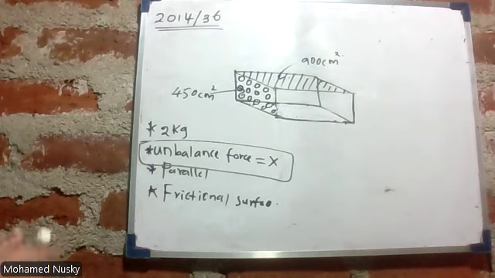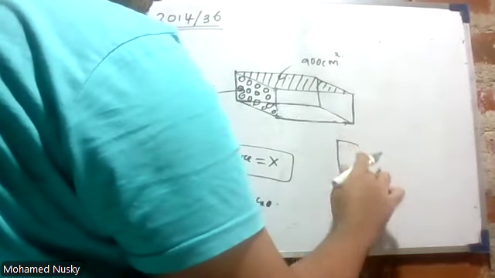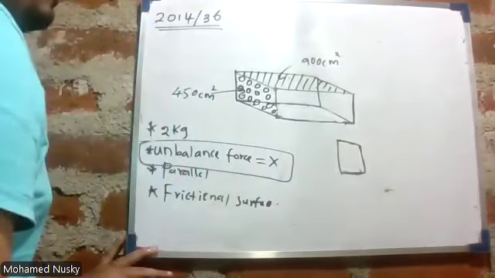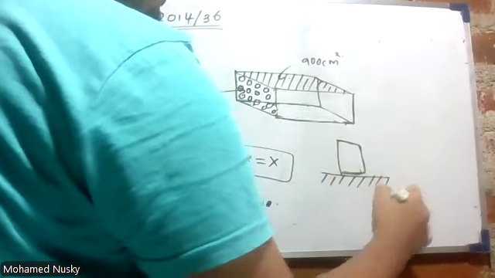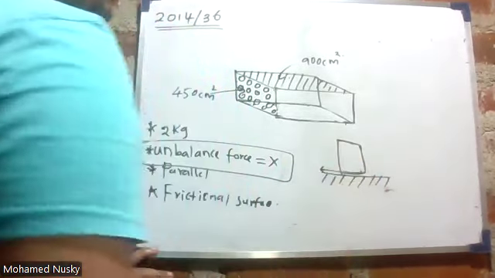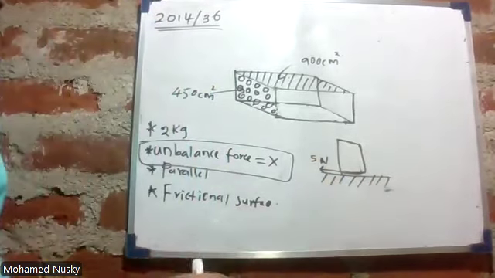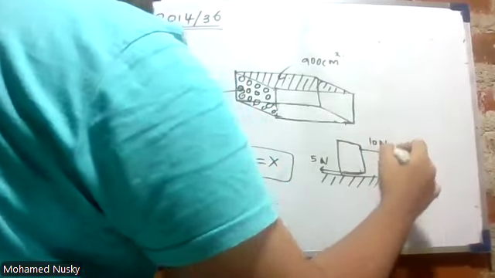What do you mean by unbalanced force? Now, let me take a box here, kept on a surface which has friction. Let's take that it has a friction of 5 Newton. And then to move this object, I'm giving a force of 10 Newton.